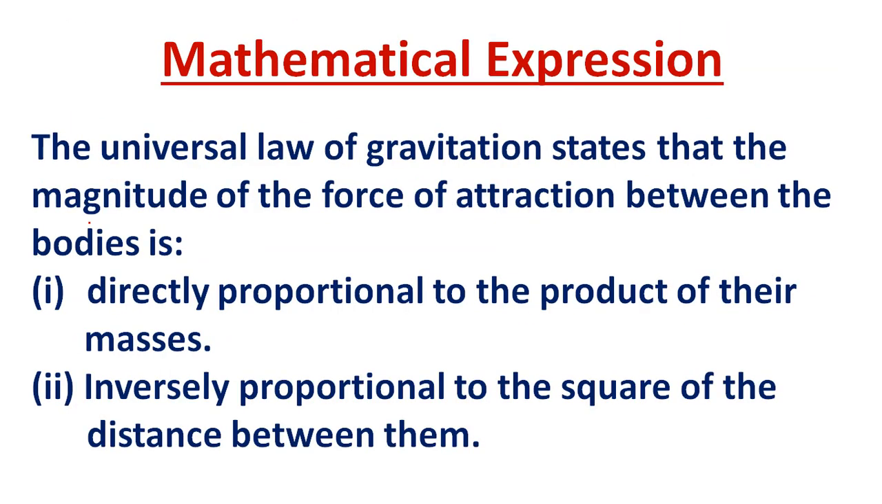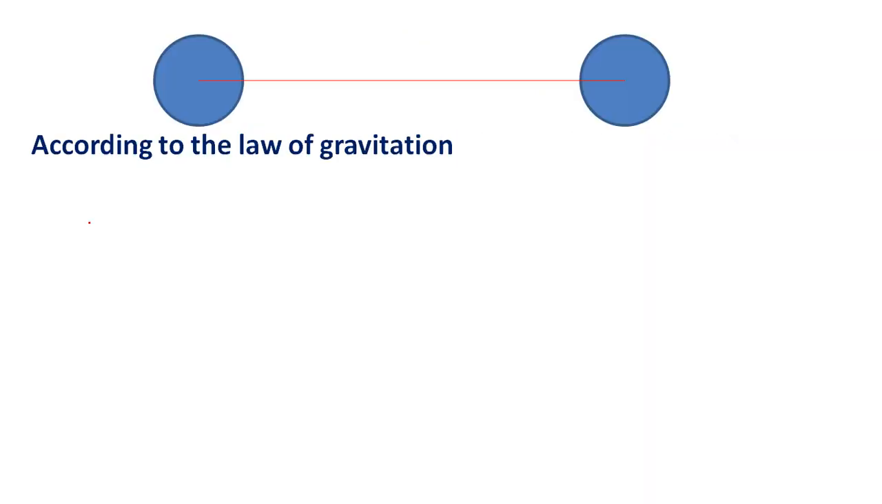So, the mathematical expression. The universal law of gravitation states that the magnitude of the force of attraction between the bodies is directly proportional to the product of their masses and inversely proportional to the square of the distance between them. Let two objects be A and B, their masses be m1 and m2, and the distance between their centers be r.